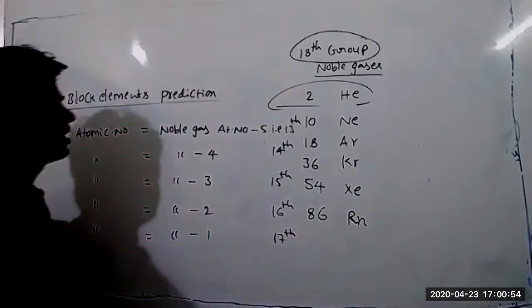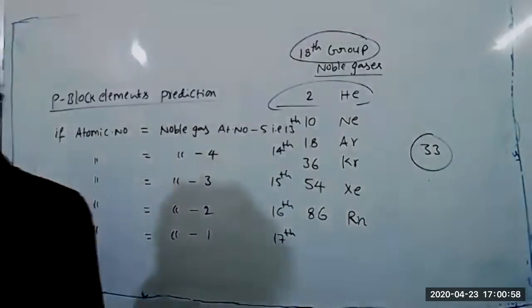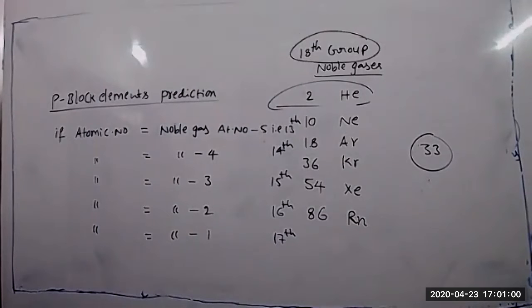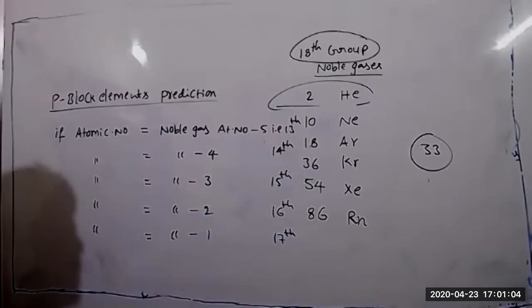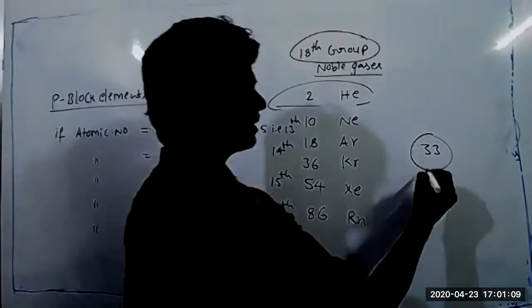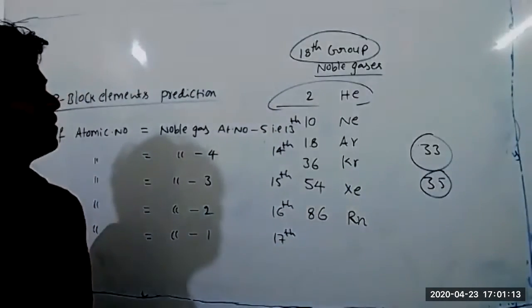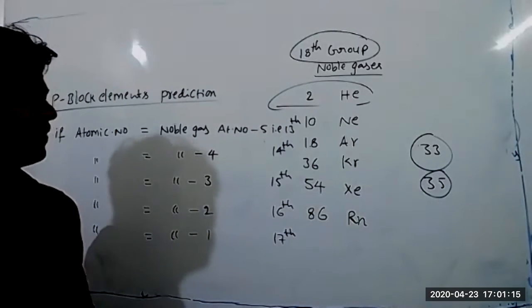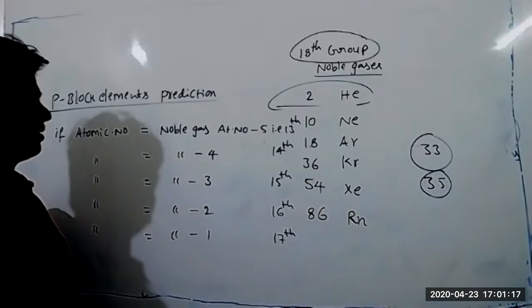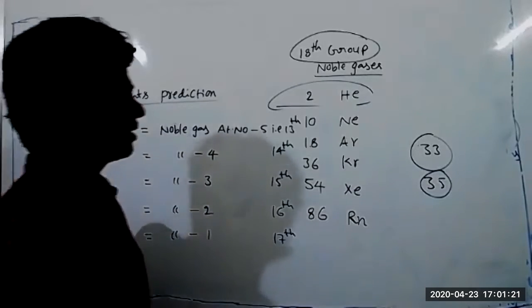Suppose an element's atomic number is 33. Which group does it belong to? 15th group. Very good. Atomic number 35: noble gas number minus 1, so 17th group.